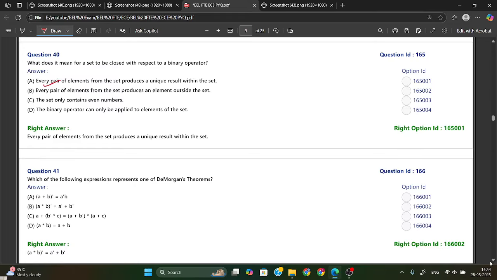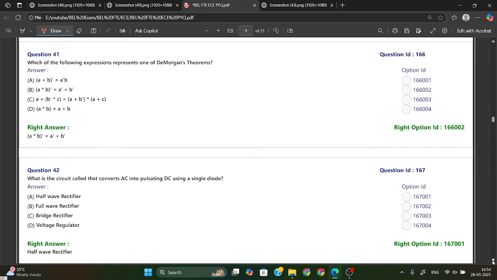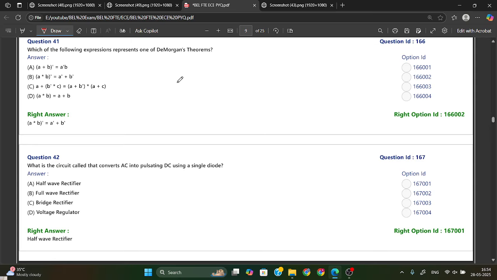Now the next one is, which of the following expressions represents one of De Morgan's theorems? De Morgan's theorem we have generally seen in digital electronics. Suppose A dot B is there, then we write A bar plus B bar.